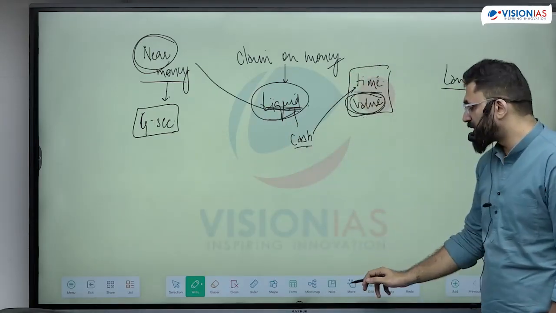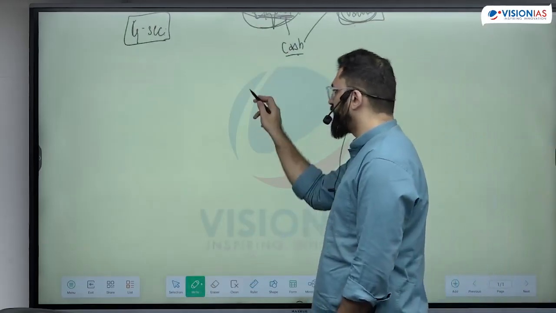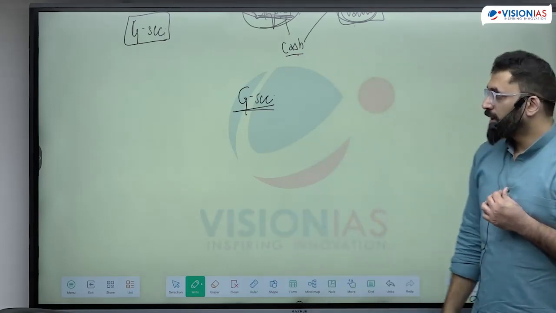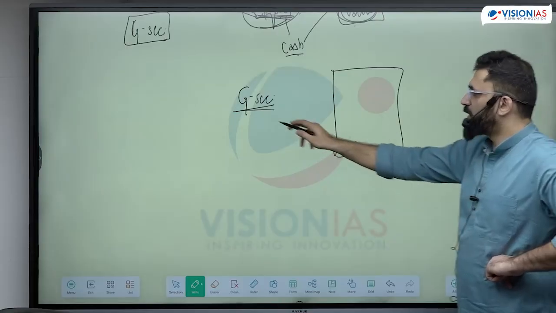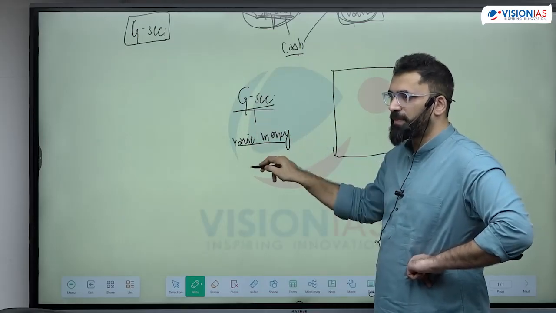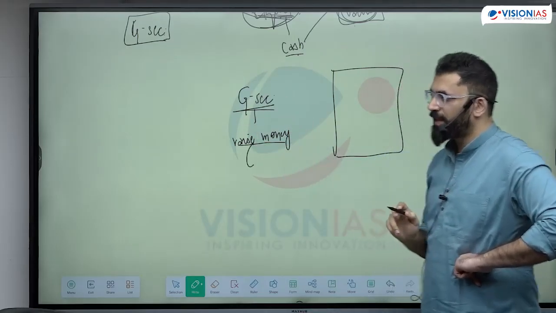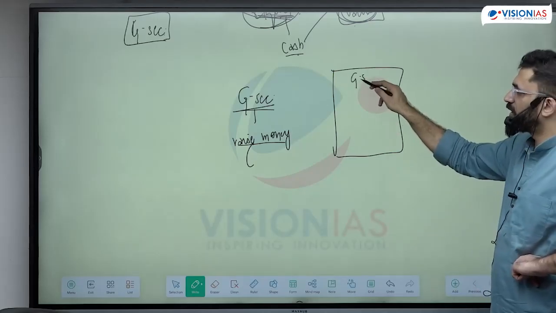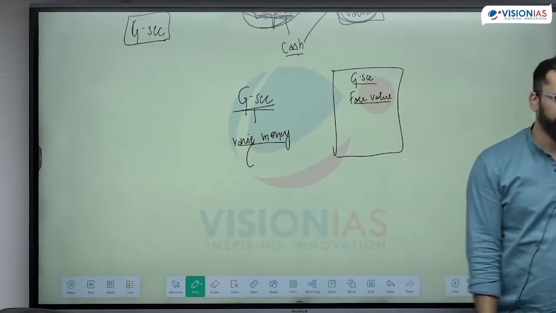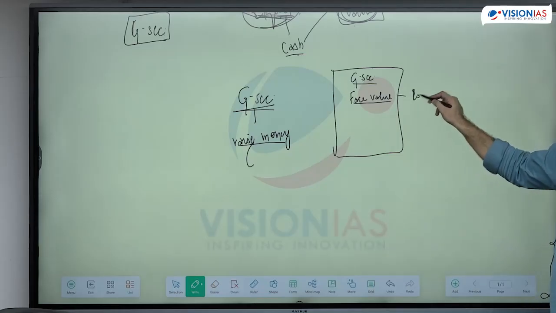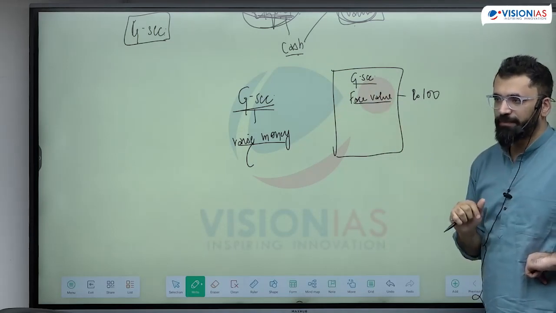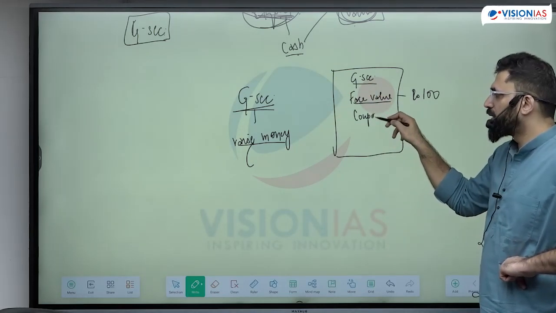Now what are the features of government security? See, understand the bond dynamics here. This will be used in further relations. Government security, government wants to raise money from the people. So they have issued a bond, people will give money for that bond, get a bond in return. Now bond has certain features. This security will have a face value: how much of the money the government wants from it. For example, the government is trying to raise rupees 100. Since you are taking money from someone, you will have to offer an interest rate. This interest rate will be called the coupon rate.